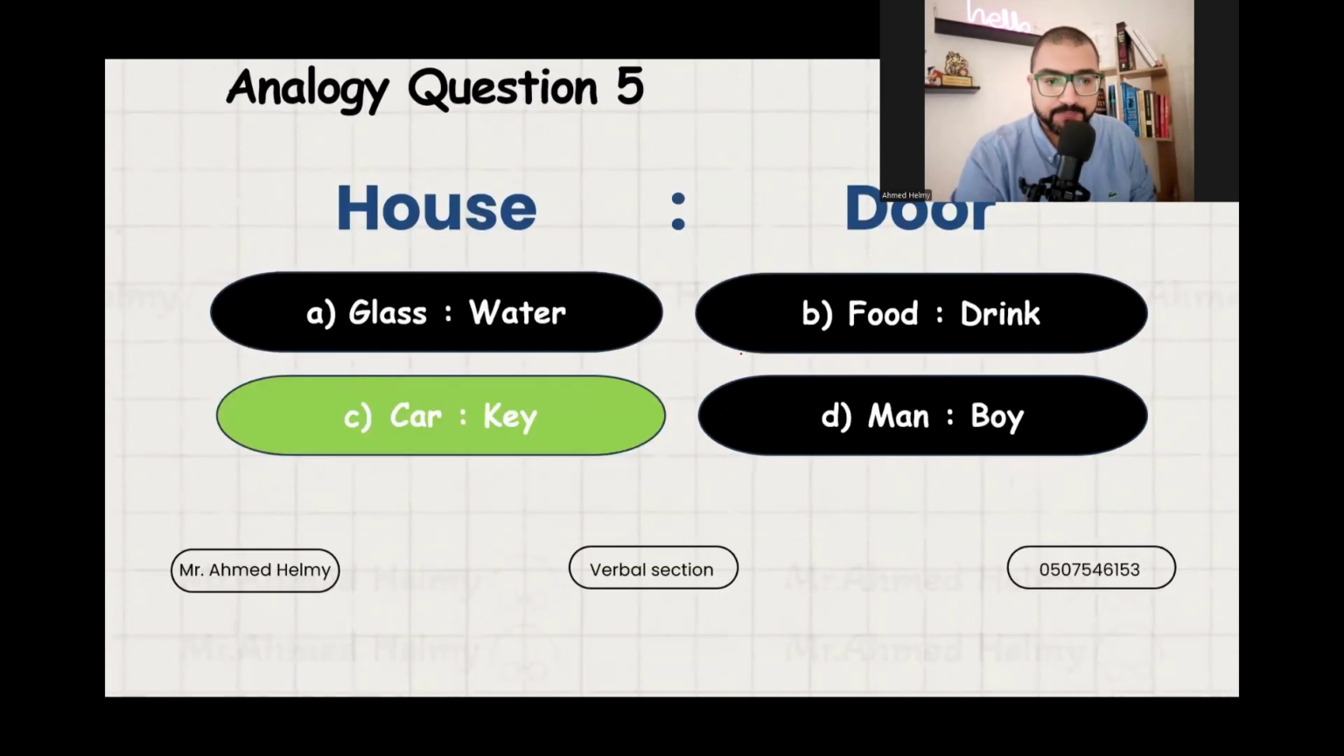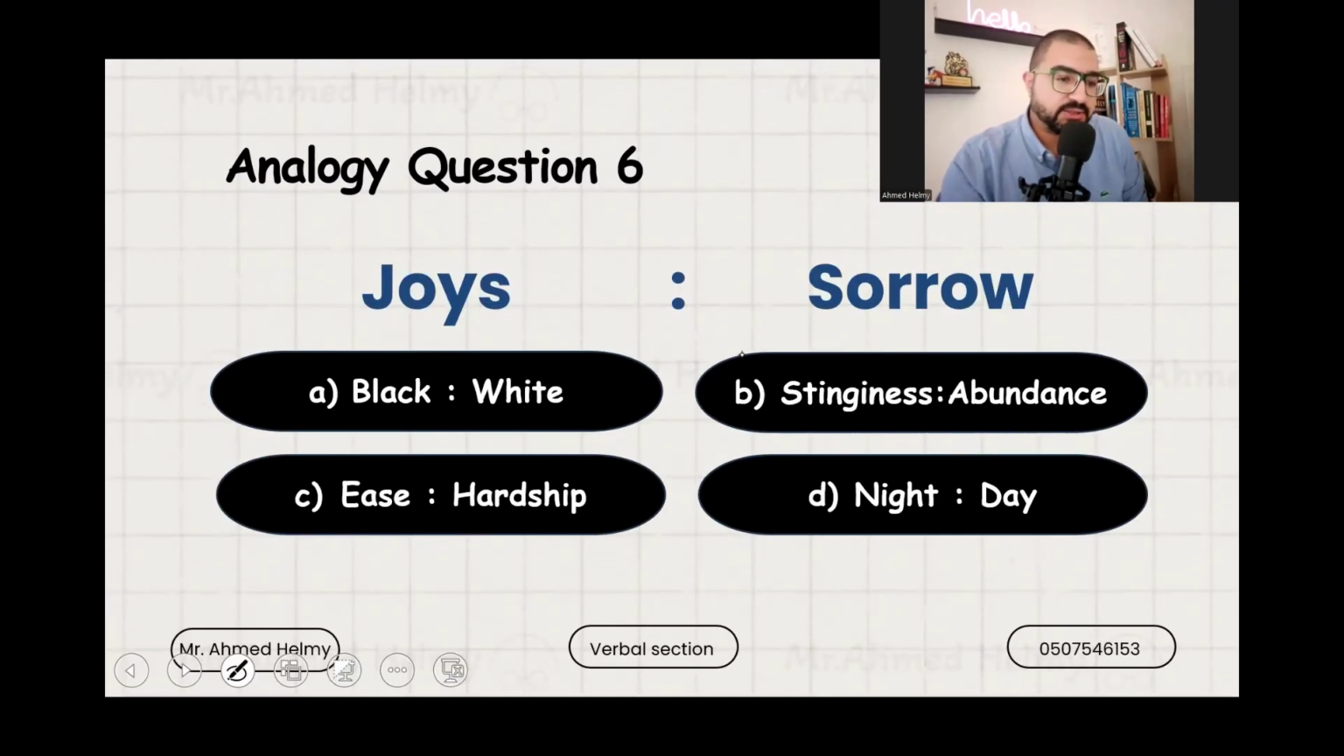Let's carry on. Analogy question 6, joys and sorrow. That's a very good one. Joy is like happiness, sorrow like sadness. What's the relation? Without even needing 5 seconds, it's antonyms.